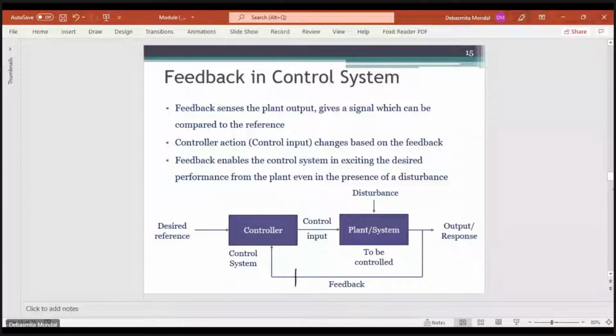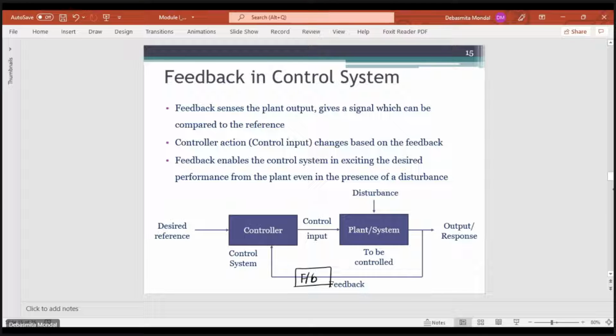There will be some feedback block over here, and the controller will compare the desired reference with the modified output, and then accordingly it will generate a control input so that the output is equal to the desired response that we are trying to get.